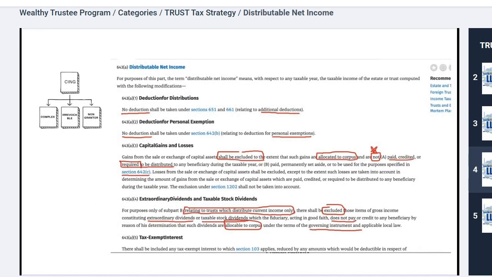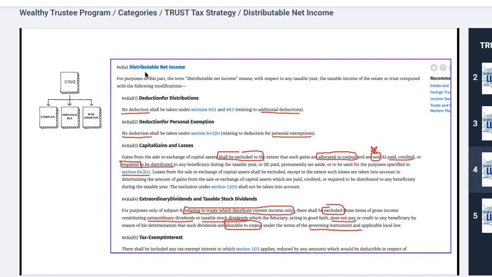Let's recap IRS section 643 once again in a bit more detail, because it's going to be relevant to the rest of the conversation. In the case of 643(a), distributable net income, in the case of capital gains and losses, here's what it says. Gains from the sale or exchange of a capital asset shall be excluded if they are allocated to the corpus and not paid or required to be distributed.